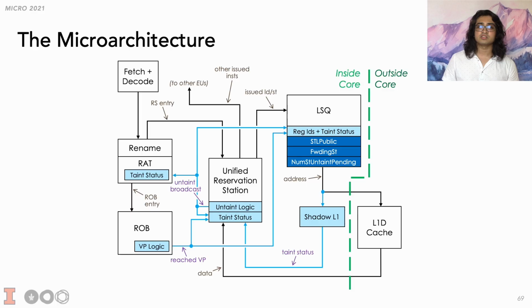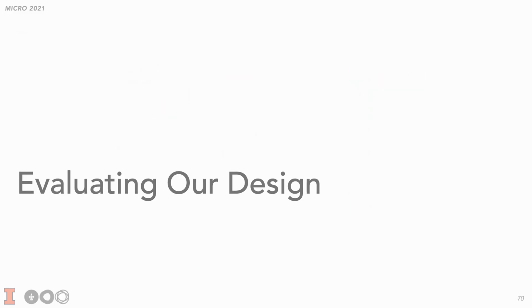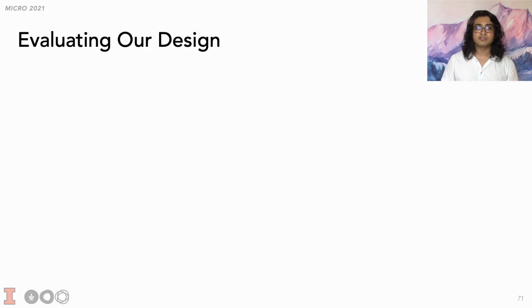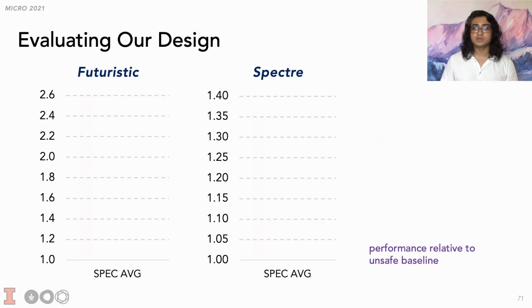We've taken these changes and we've added them to the Gem 5 simulator in order to evaluate their effectiveness. The results are quite telling. We evaluated our framework under two threat models, Futuristic and Spectre. The Futuristic model lets the attacker exploit all forms of speculation, while the Spectre threat model assumes that the attacker only exploits control flow speculation. We evaluated our modified processor on the Spec 2017 benchmarks, and we show the averages here.